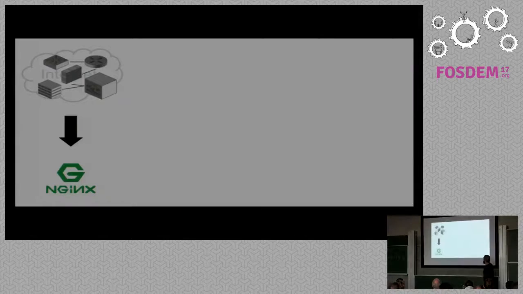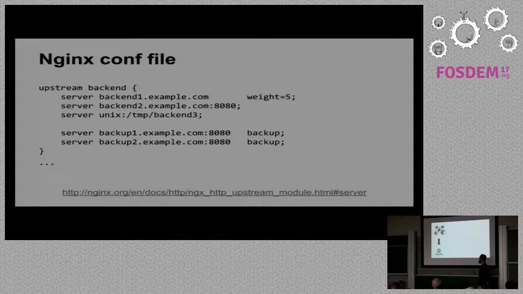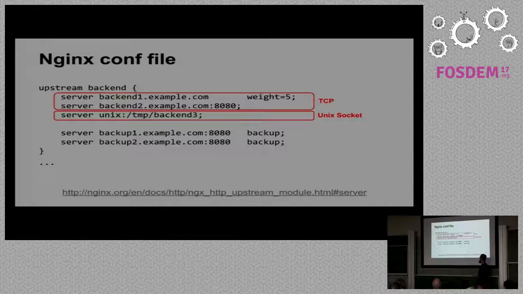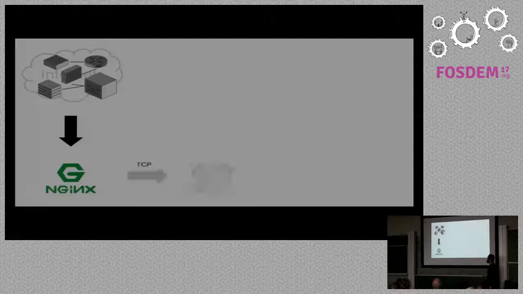Yeah, that's the internet. I'm not focusing on this part, the server part, because we are in the desktop room, so I removed a lot of slides here. I was studying frameworks, studying a lot of things here, so I just removed that. So let's imagine Nginx. Nginx may have a configuration for Unix sockets and for TCP. In this case, it's for TCP, and this case is for Unix sockets. So you can check the documentation.